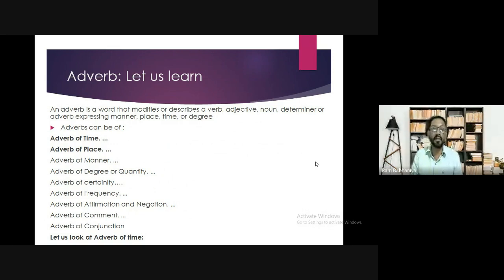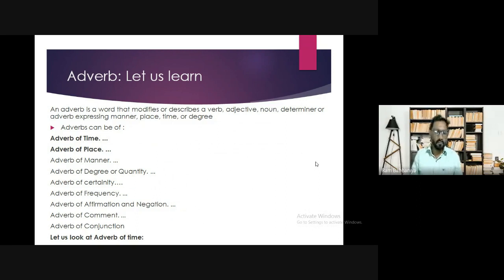Adverb: adjective, noun, determiner, or adverb, expressing manner, place, time, or degree. So that is why the types of adverbs are adverbs of manner, adverbs of place, adverbs of time. So these things that we will see, adverbs can be adverb of time, adverb of place, adverb of manner, adverb of degree or quantity, adverb of certainty, adverb of frequency, adverb of affirmation and negation.